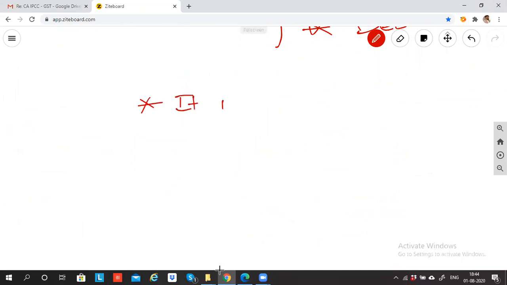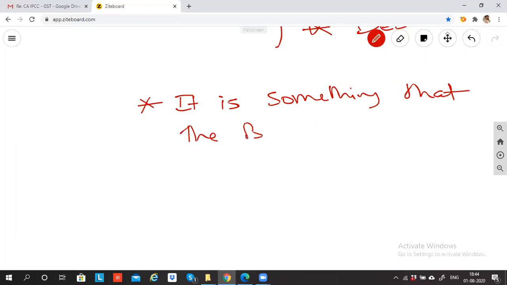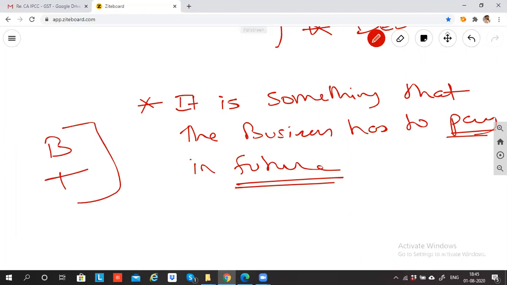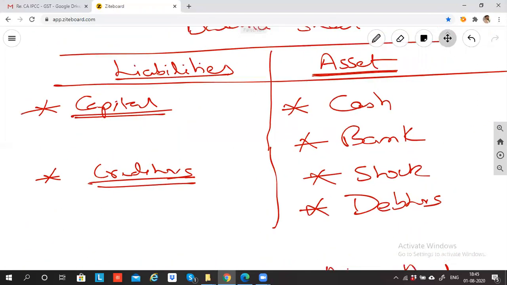Liability is something that the business has to pay in future, which means you are not paying now, you will pay in future. So anything you buy today or take today, but you're not giving the money immediately, you're paying it in the future, then it is called a liability. Liability is not one particular item, guys. It is a category. Under liability, there are so many accounts that will be opened.